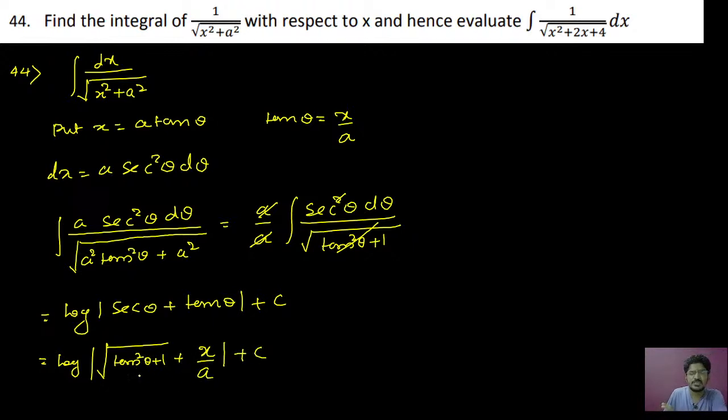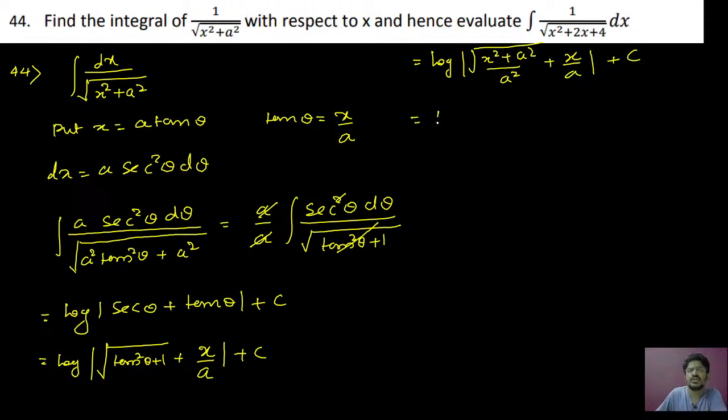Tan means x by a, so this will be x square by a square, plus 1. I will simplify it by reducing 1 or 2 steps. So that will be log of mod of root of x square plus a square divided by a square, plus x by a, plus c.